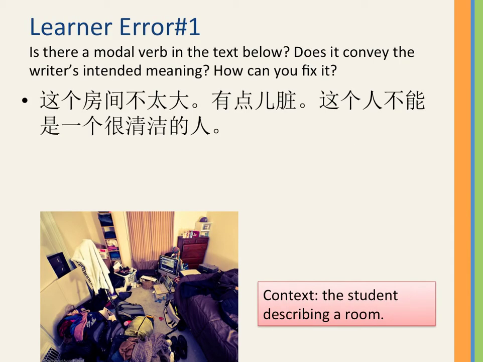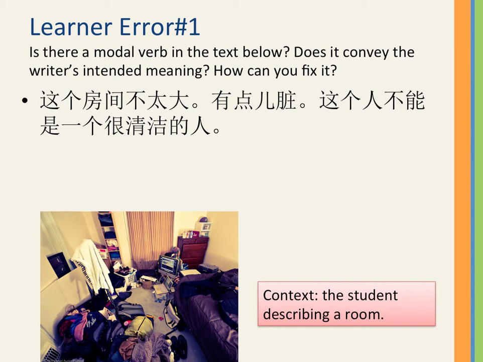So the first example is coming from a student describing the room. You see here, it's a very busy, very kind of organized room. The student says, 这个房间不太大，有点脏。这个人不能是一个很清洁的人。So this room is not big, a little bit dirty. This person, meaning the owner of this room, 不能是一个很清洁的人。So the modal verb here is a direct translation of English can't. So you're doing logical reasoning.